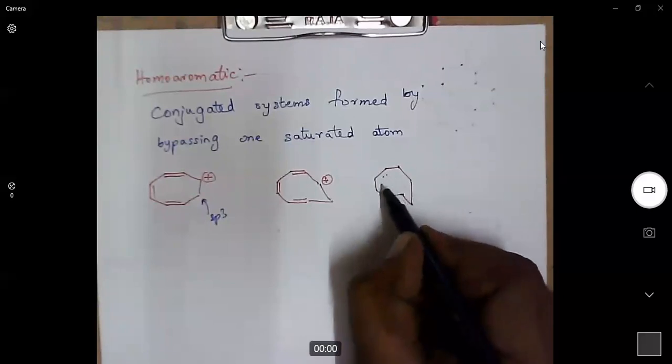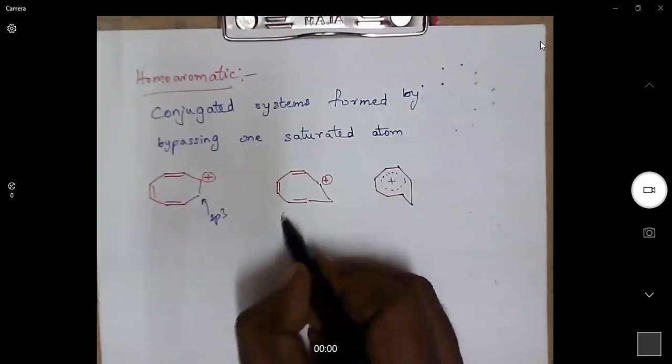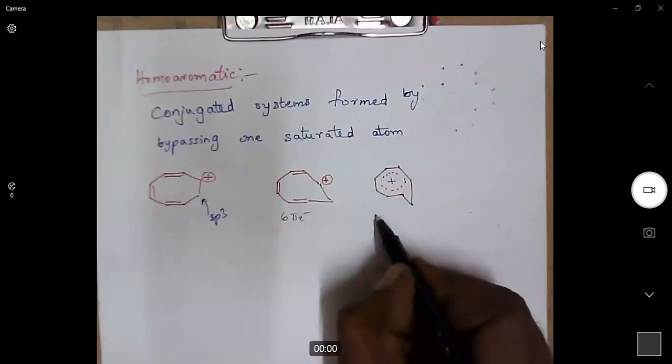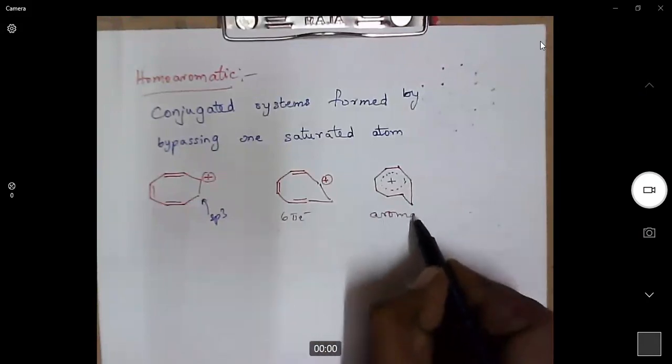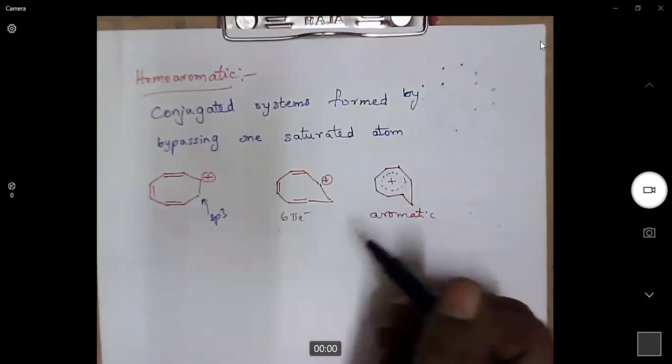So this becomes aromatic because it is a 6 pi electron system.